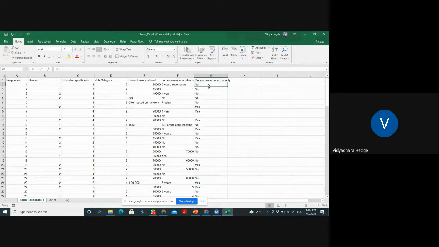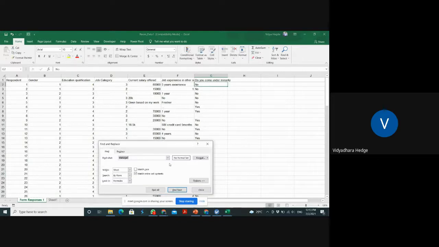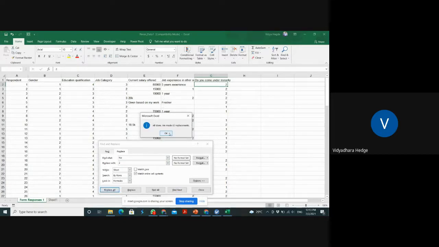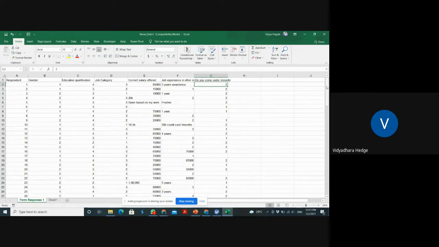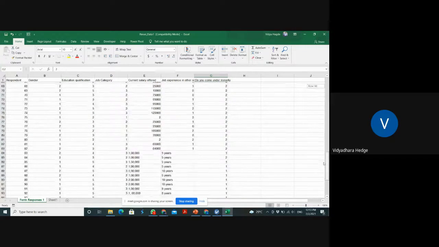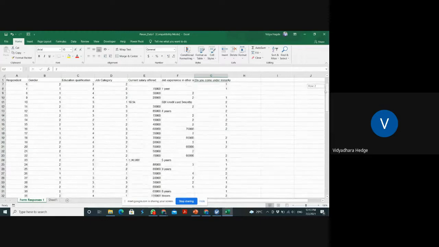Anyway, just simply press Control F again. I am going to make yes as 1. Replace all, and no means 2. Like that I'm going to code it. Okay, everything is done. Now let us check whether there is any yes or no left. Nothing is there. Everything is coded perfectly.